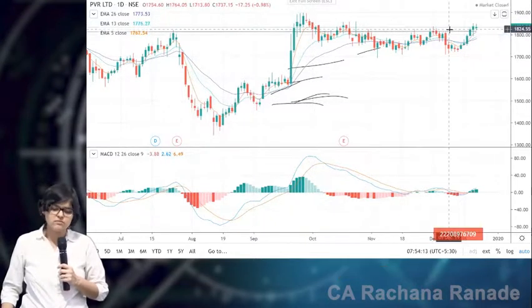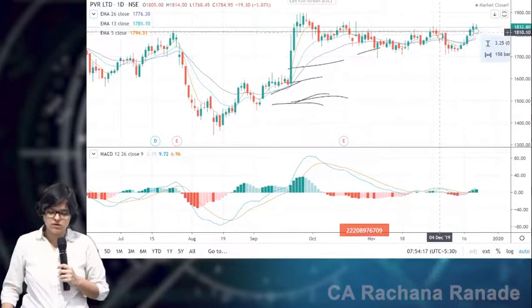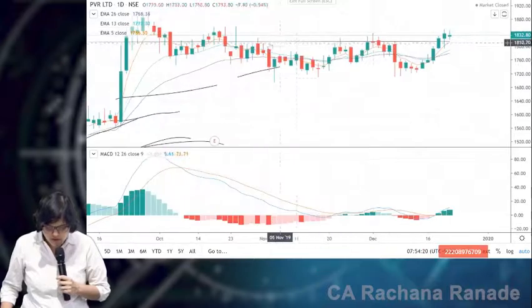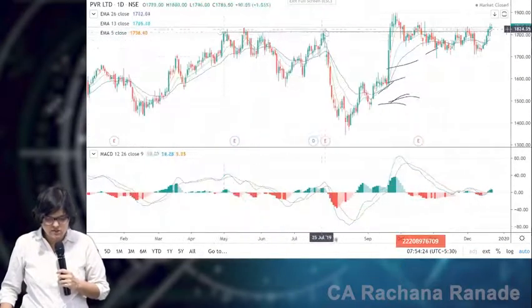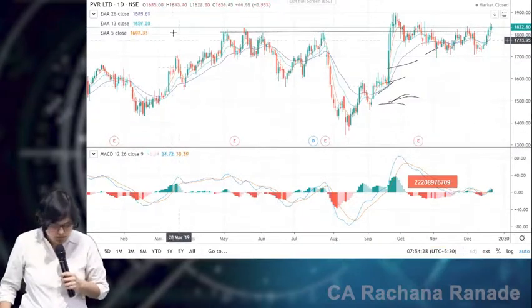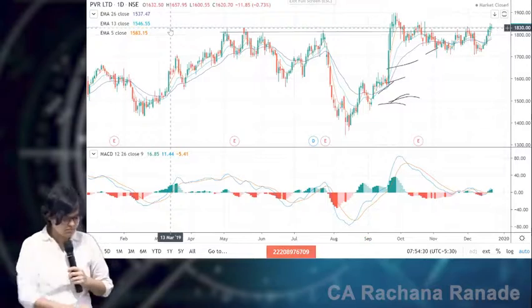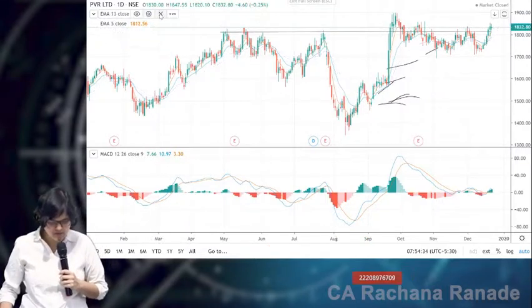Huge sideways trend. Correct? Almost till here or here. If you remember, we had drawn this line also, no? That black line. This was the resistance initially. Can you see it? If this is bothering you, I will close this for a moment.